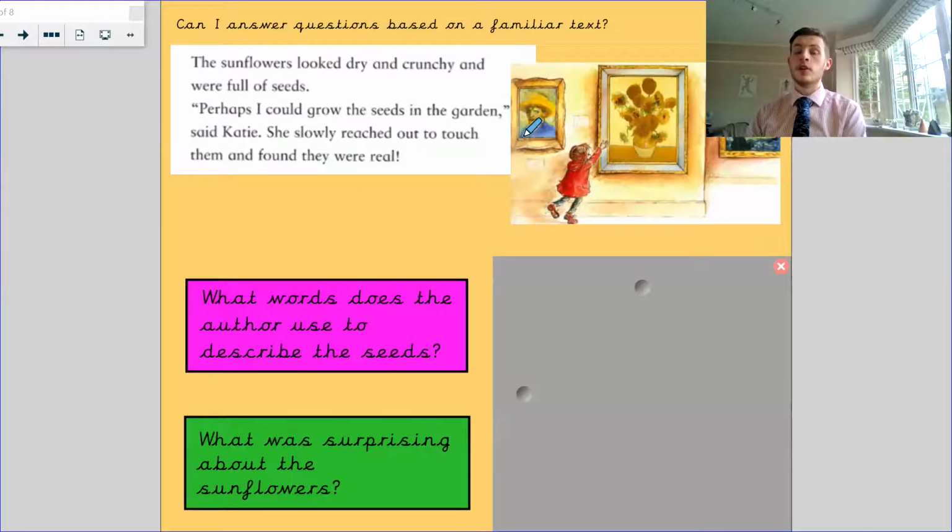We've got a purple and another green one. A green is a retrieval question, which means we're going to try and find it in the text. A purple question is one that's really going to have to make you think.